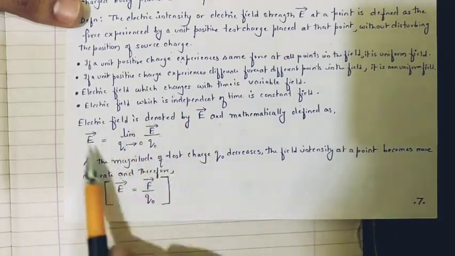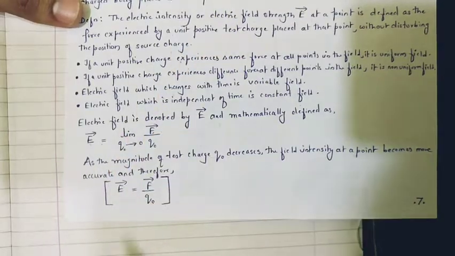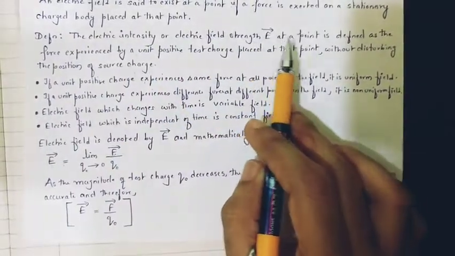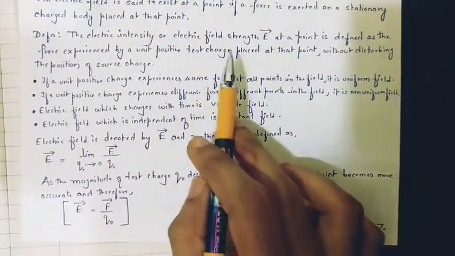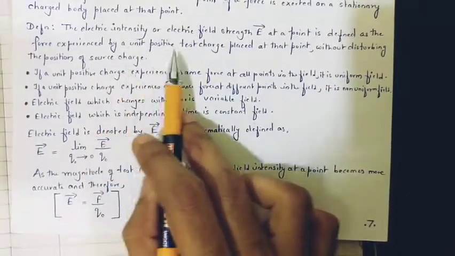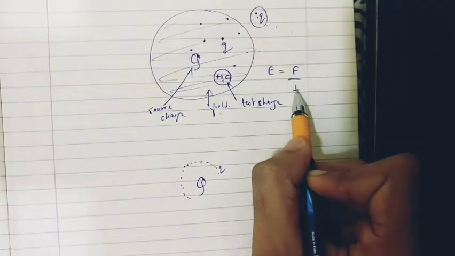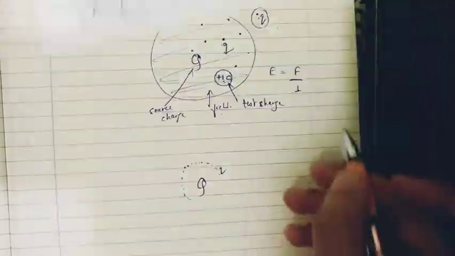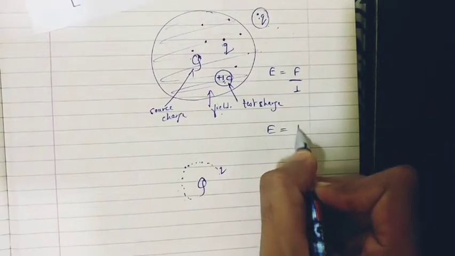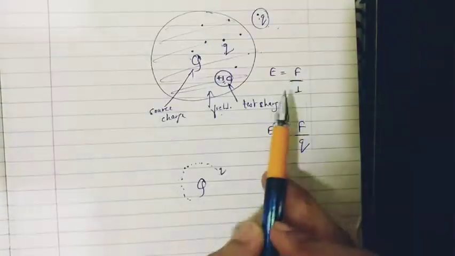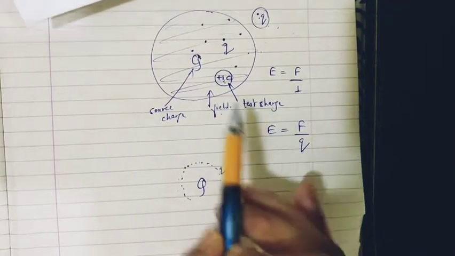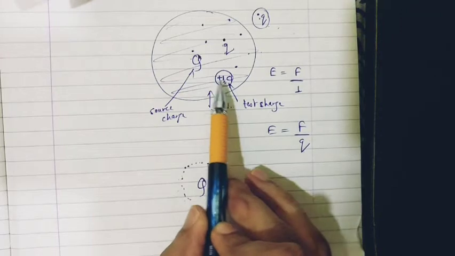This formula directly comes from your definition. What was the electric field definition? Electric field intensity or electric field strength at a point is defined as the force experienced by a test charge. Let us forget this part, unit positive, because we substituted unit positive 1 here. Supposing it was just a normal test charge q, how will the formula be? E will be equal to F upon q. In this case we had considered a unit positive charge. Here I am just saying a test charge, that is why I put it as q here. But the condition I told you is this test charge should be very small as compared to Q.